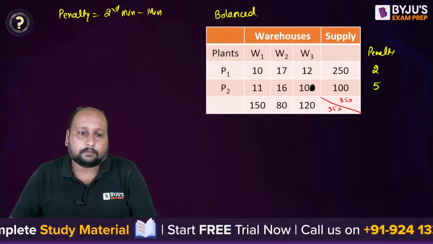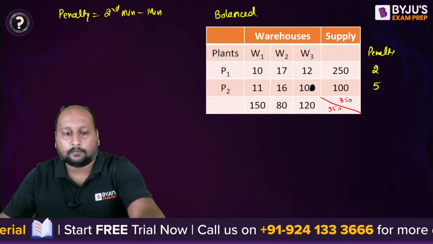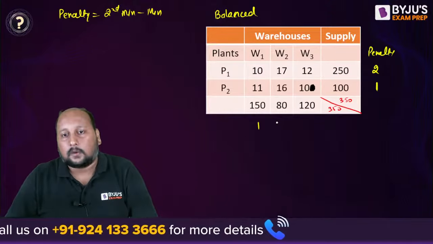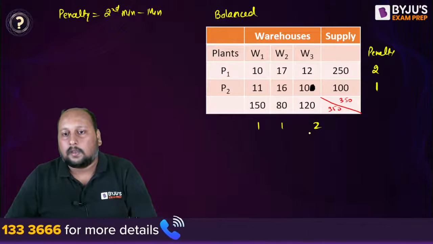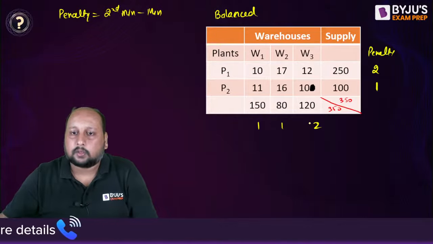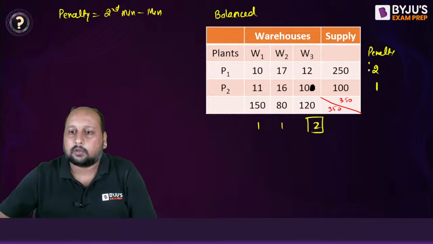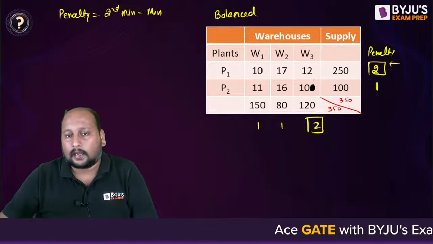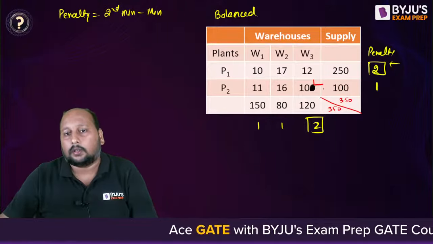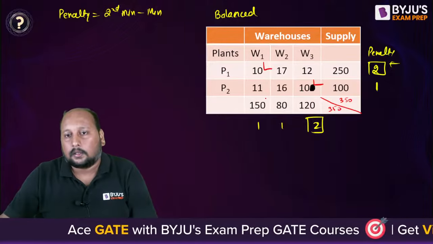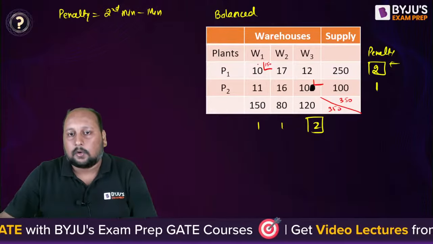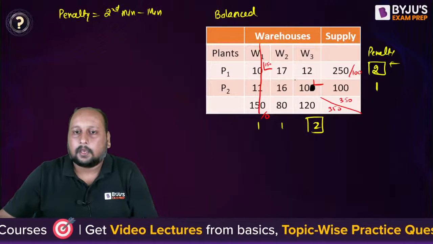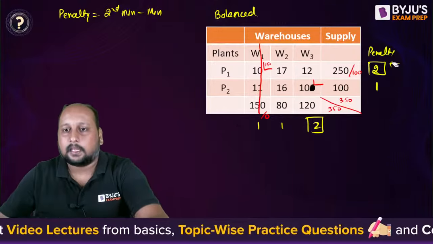Now calculate. Minimum and second minimum, that will be equal to 1. This is 1, this is 1, this is 2. Now we can go with either this one or this one. Both ways we are getting the minimum over here. So let us allocate this. We can allocate over here 150. So we allocate 150. This is completely allocated, right? And 100 is left out. Okay. Now again calculate the penalty.